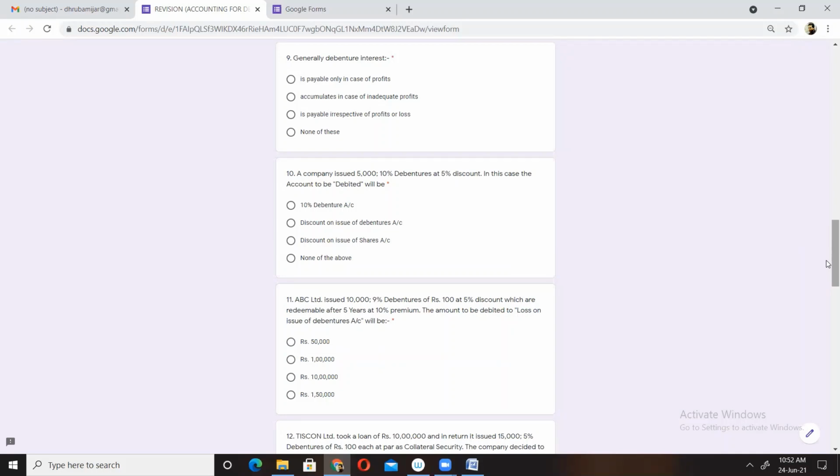So see, generally debenture interest. We should consider this in general sense. Usually debenture interest is paid in what cases or not paid in what cases. In general sense you have to think. Don't get into the broader concept. Just see, in general sense, debenture interest is payable only in case of profit, or accumulates, or it is payable irrespective of profit or loss, or what else. So what could be the correct option?